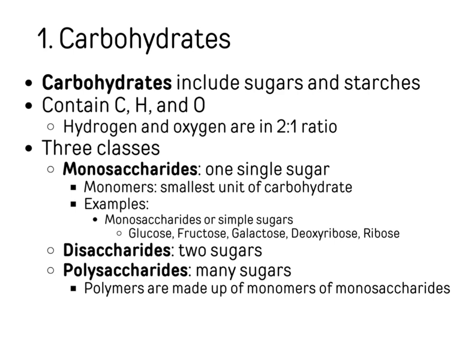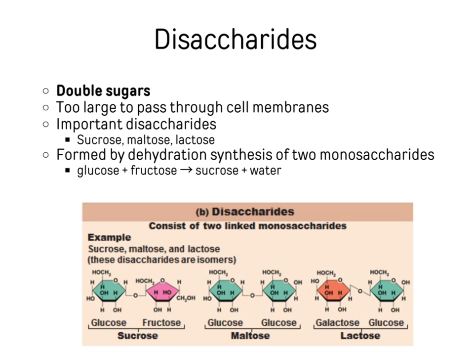The monomer of a carbohydrate is a monosaccharide, which is a single simple sugar. Examples include glucose, which is very common, and then fructose, galactose, deoxyribose, and ribose. If you put two monosaccharides together, you get two sugars bonded together, and that's a disaccharide. If you have many sugars bonded together, so more than two, you're looking at a small polysaccharide to very large molecules like starches.